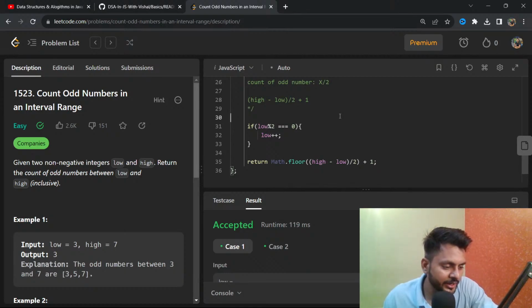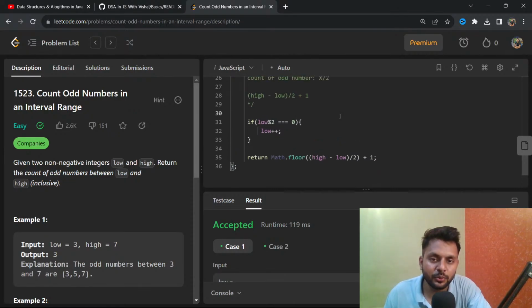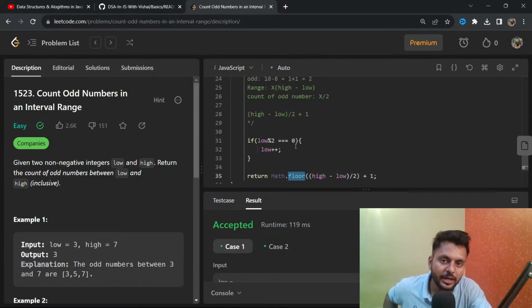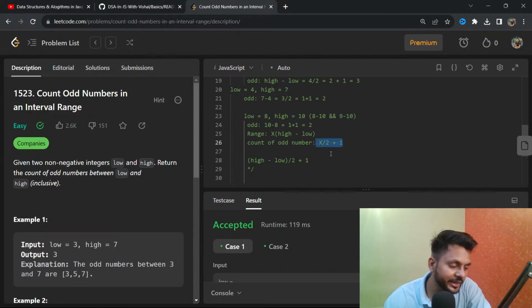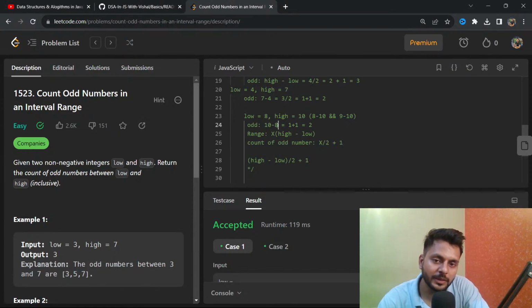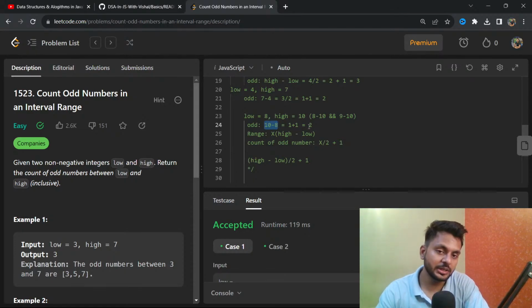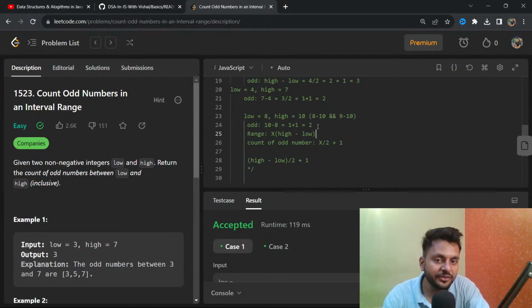Can you explain the even case again? Okay, for the even case, if you see this example of 10 minus 8, we have created the formula of x by 2 plus 1. This is the count of odd numbers in the interval range. But when both of them are even numbers, then this formula doesn't work. This formula fails.